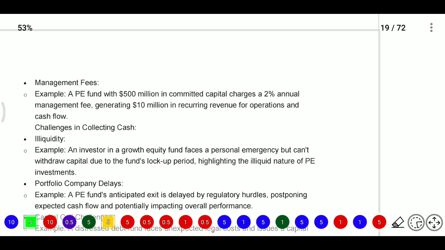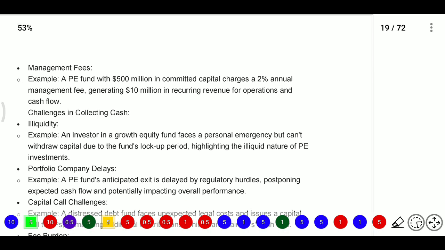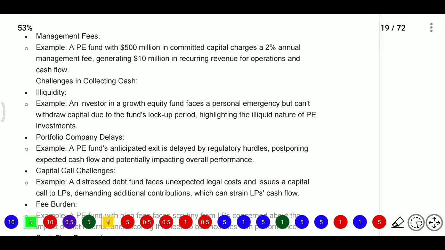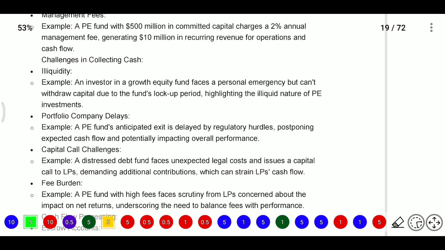After that, management fee: for example, a PE fund with $500 million in committed capital will charge a 2% annual management fee and generate $10 million in recurring expenses for operations and cash flows. Challenges in collecting cash: what challenges will there be in collecting cash? Because of illiquid assets, so they will go with the illiquid asset now.